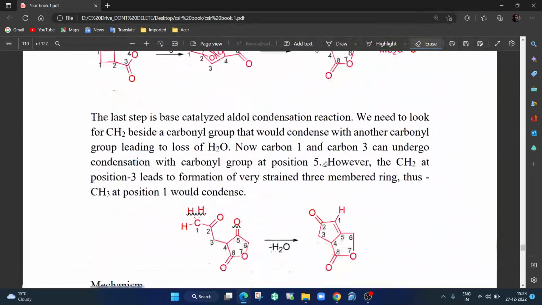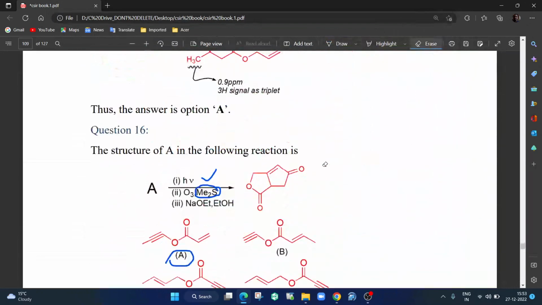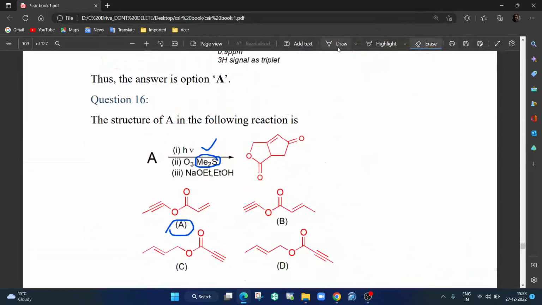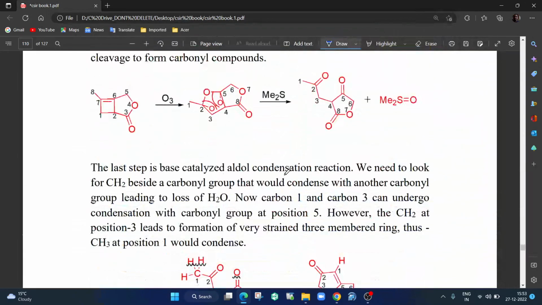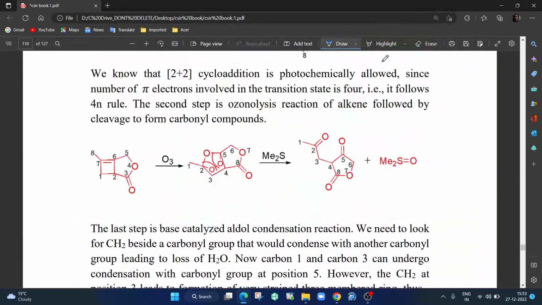What's the last step? Last step, let me just see. Yeah, you are using sodium methoxide in ethanol. Ethanol is definitely a solvent and sodium methoxide is a base. So basically it is undergoing aldol condensation. So aldol condensations, you know, it's very easy. You should have CH2 beside C double bond O. So at carbon number 1 I am having CH2, because actually it is CH3, but we'll forget one hydrogen, and so possible, and there is another hydrogen here, and carbon number 3 also has 2 hydrogens.